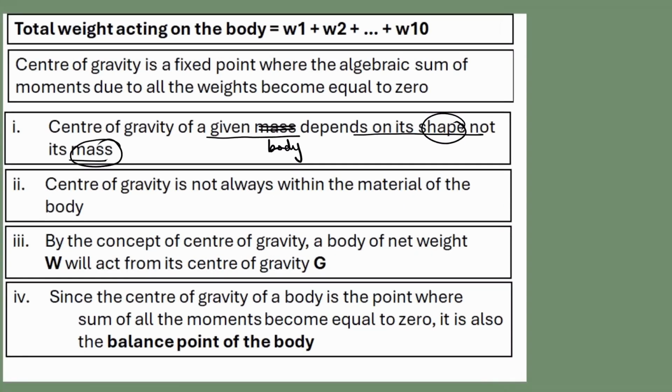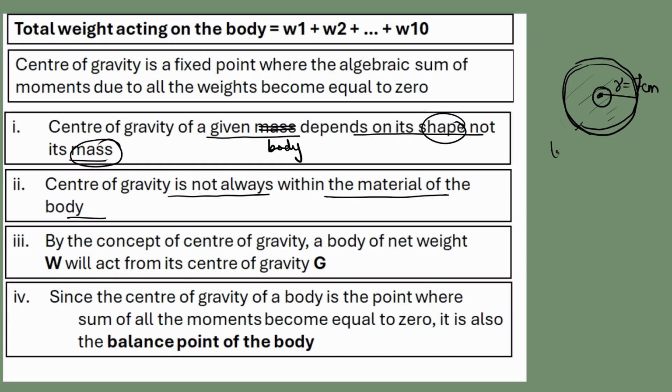The second point is, the center of gravity is not always within the material of the body. If I take a ring, a circular ring. So this part is hollow. So the center of gravity lies outside the body. Let's take the radius as 7 centimeters. So what will be the length of the ring?